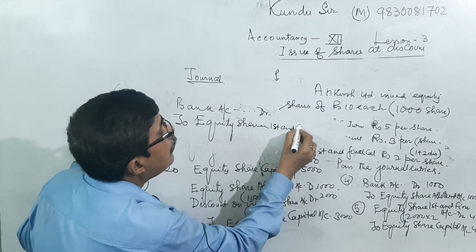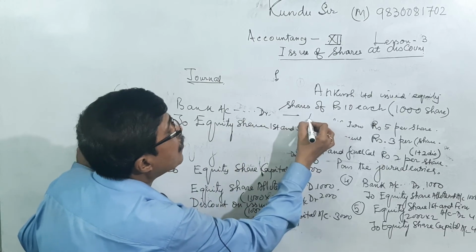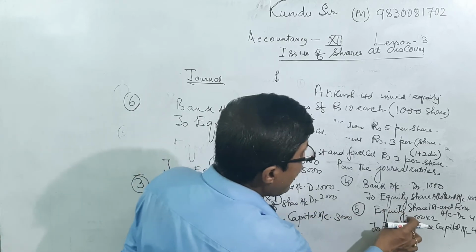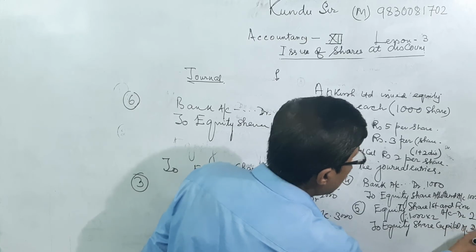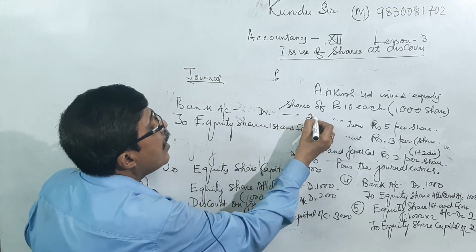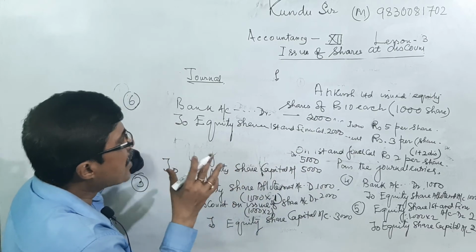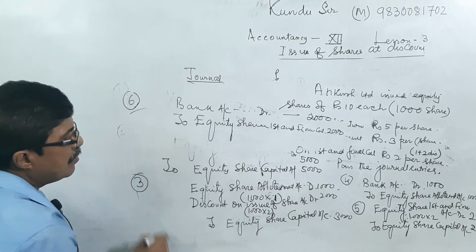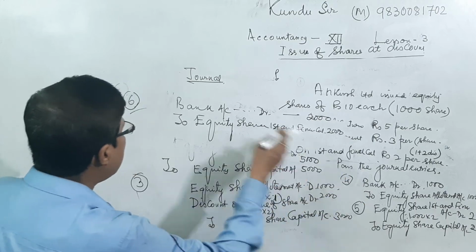First and final call account, that is 4,000, not 4,000, we are issuing 1,000 shares, sorry, 1,000 into 2, it will be 2,000 and 2,000. So the entry will be 2,000 and 2,000. We are getting the money, that means equity share first and final call money duly received. Then it is the sixth: entry 1, entry 2, entry 3, then entry 4, entry 5 and entry 6.